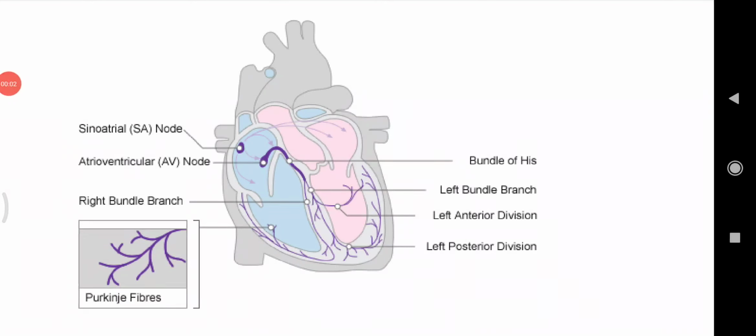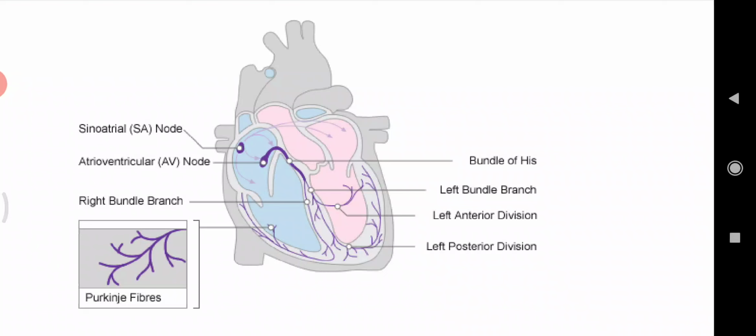Dear students, today we are going to discuss the electroconduction system of the heart. We already know that the heart is able to create its own electrical impulse and control the route the impulse takes via a specialized conduction pathway.